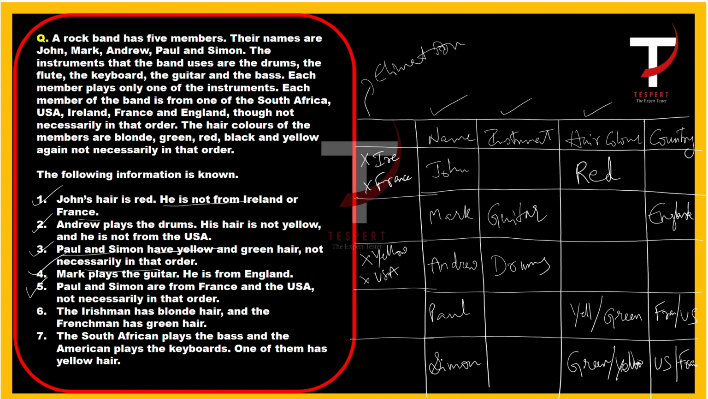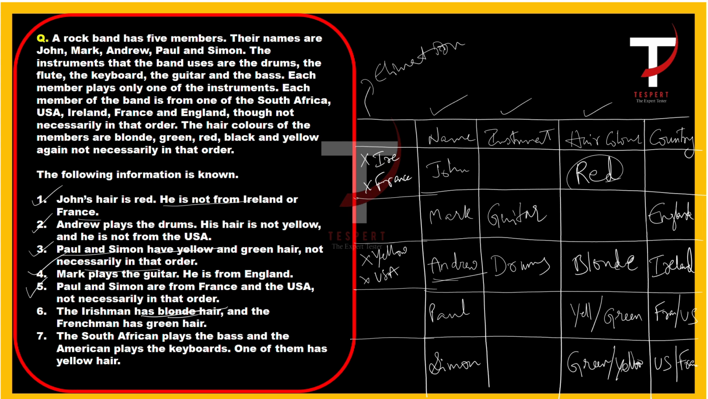The Irishman has blonde hair and the Frenchman has green hair. So where can we put Irish here? Here we cannot put it, because either France or US comes. In John's slot, we cannot put Ireland, because the Irishman has blonde hair and John has red hair. So Ireland cannot come here. It cannot come here. The only slot left is here. So who is the Irishman? Andrew is the Irishman and he has blonde hair.